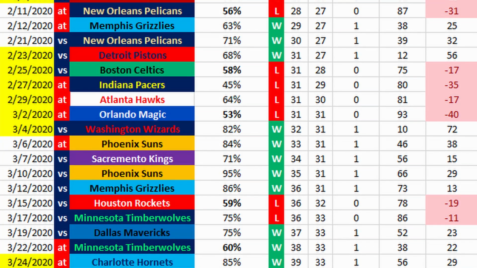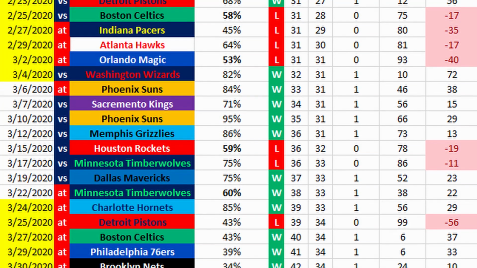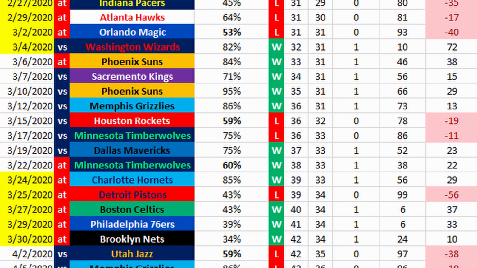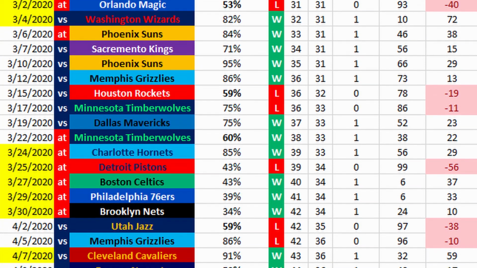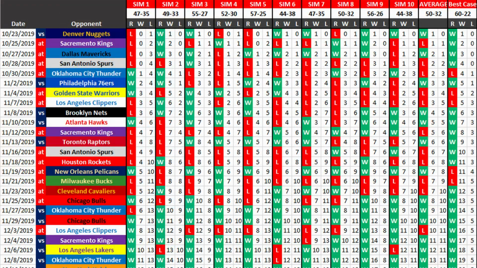So using that, I simulated Portland's season 10 times over and we got some interesting data to go over. I also came up with the best case scenario for Portland, which was a 60-22 season, which I think will be fun to look at as well. So on this table, we have the date and the game on the left, and then we have 10 simulations up top, and then we have our average record, which was 50-32.